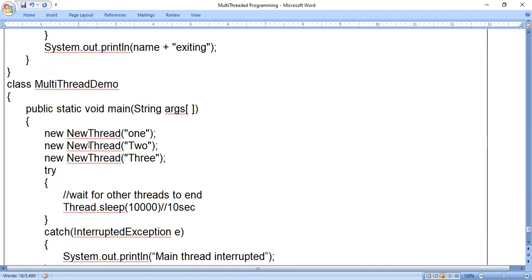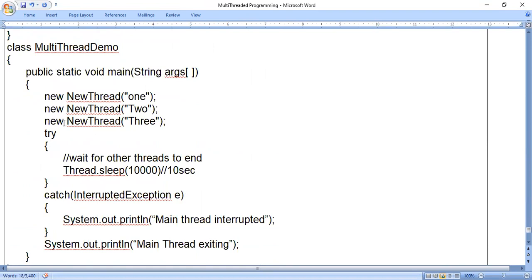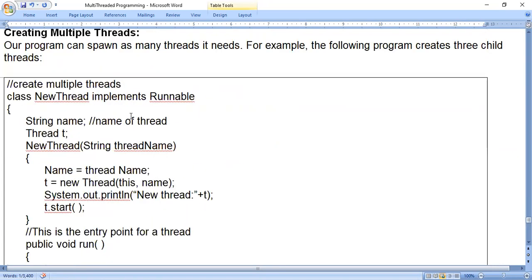So we'll go to the main method directly. See, new keyword, new thread. NewThread is a class name which we have created. It is not present in the Java class library; we have created it. So new NewThread of 1. So I am passing the string as 1. So whenever we write a string in the parentheses, then it is a parameterized constructor. Now we have to look at this constructor. So this constructor is present in this class only.